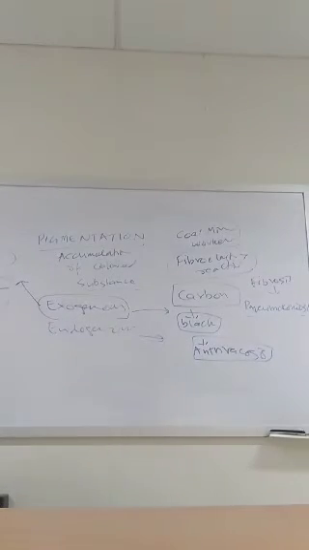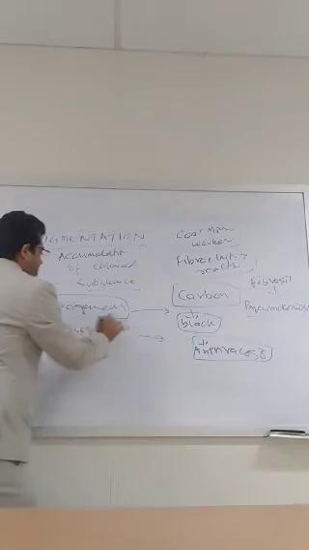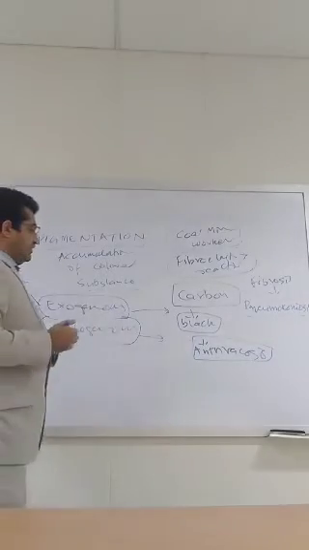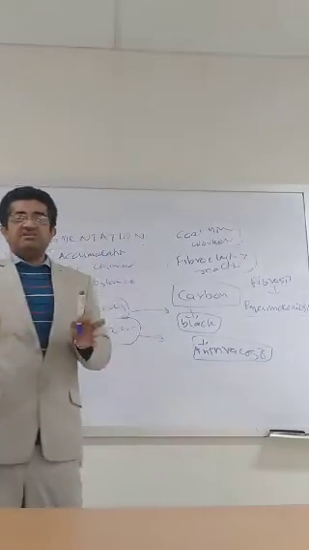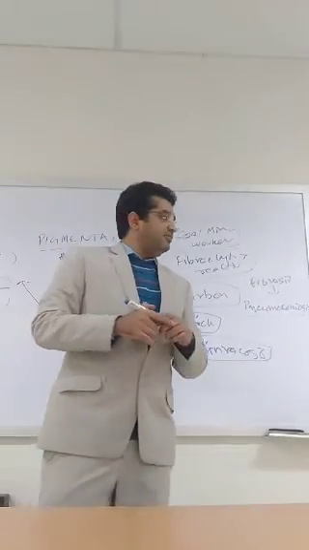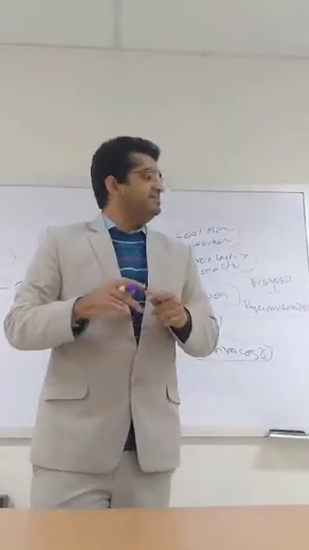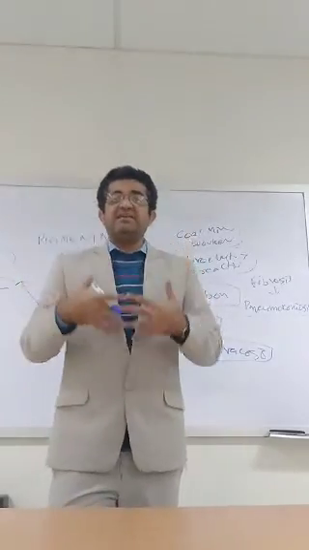Now we will discuss endogenous pigmentation. Endogenous pigmentations, as I told you earlier, are the pigments which are produced inside the body.